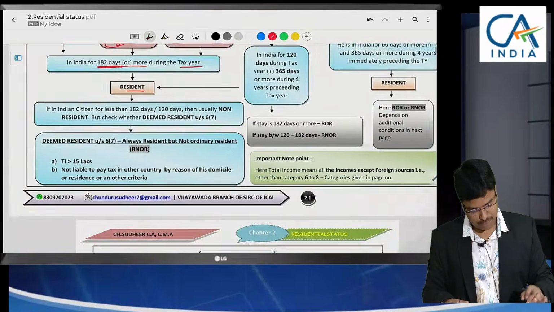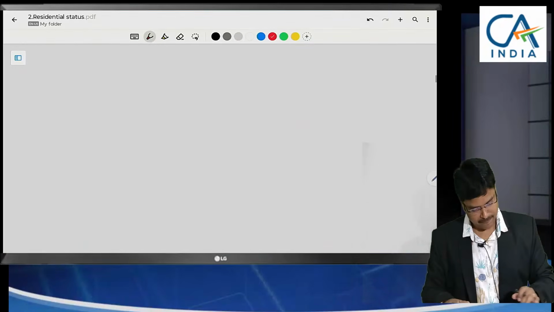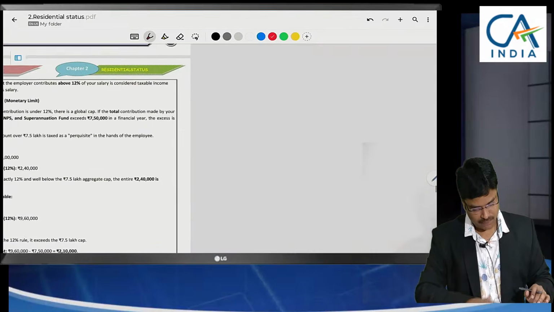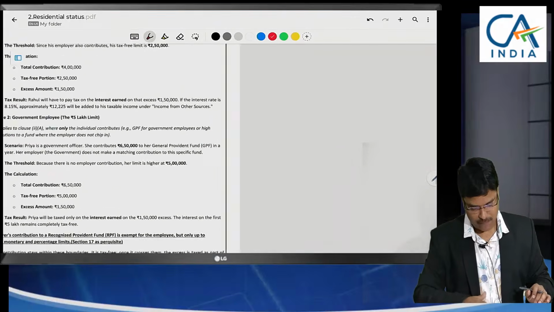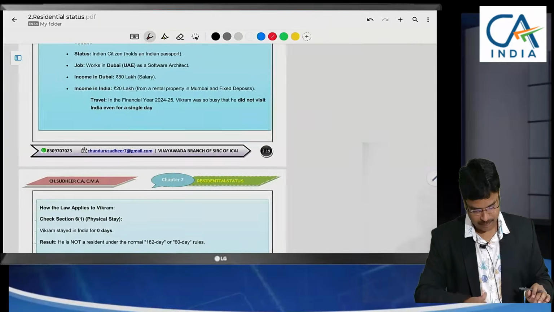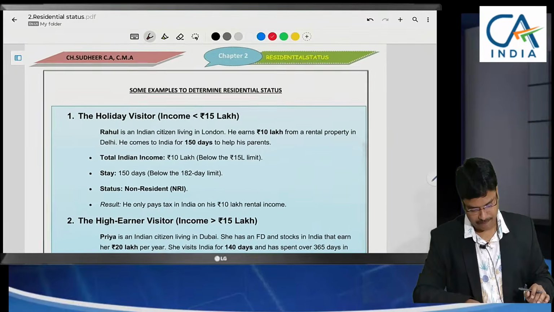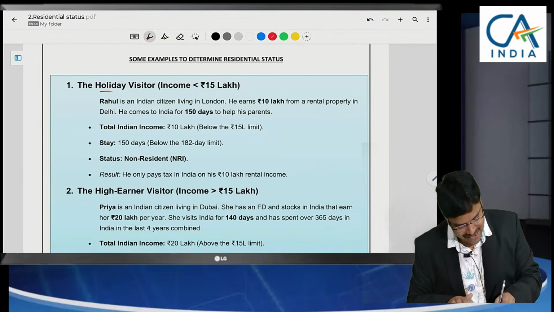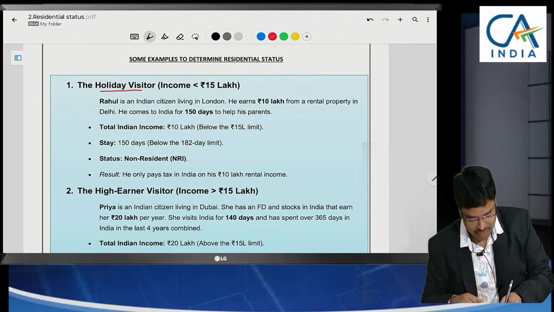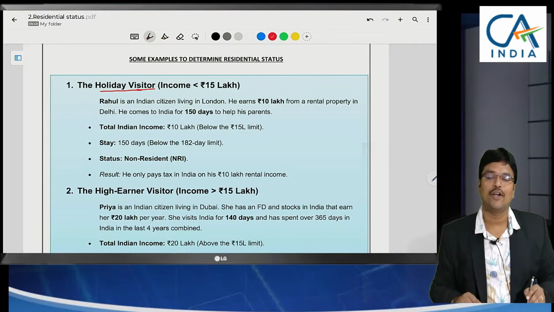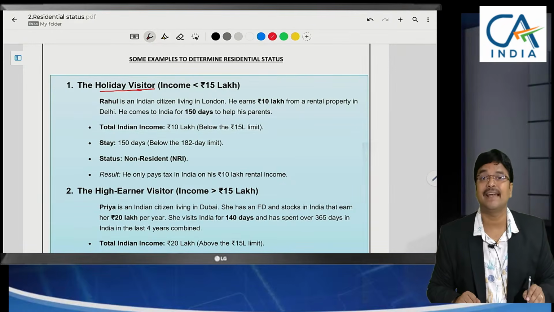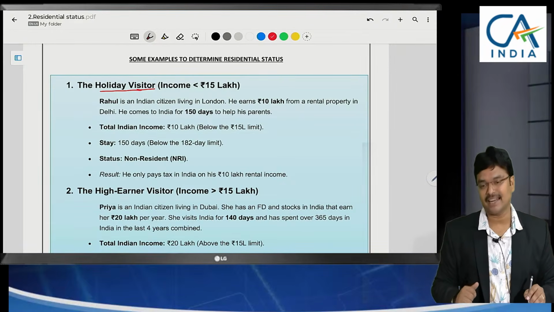What the example I have specified here is, I have categorized into two parts. Special point which I am going to discuss now is a special point. Holiday visitor. Sir, here I am saying visitor, what do you mean in this case? Is he usually residing in India or outside India? He is residing outside India, since I am saying visitor here.